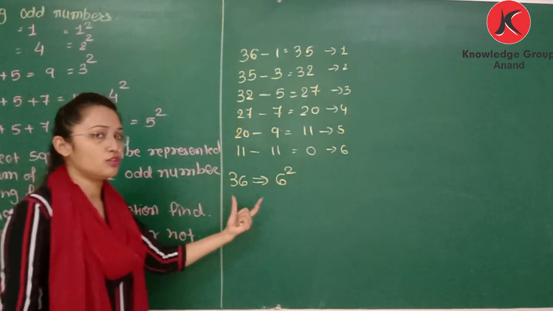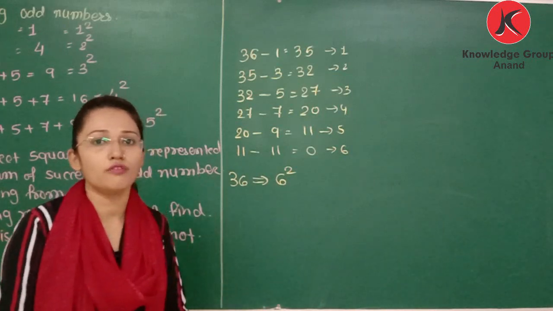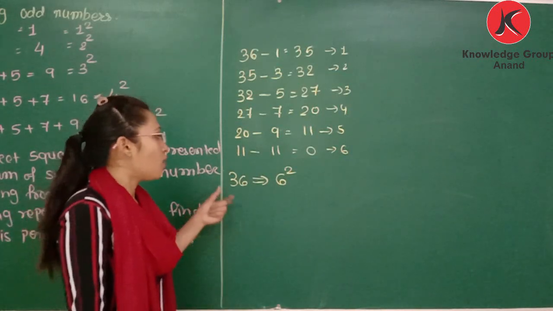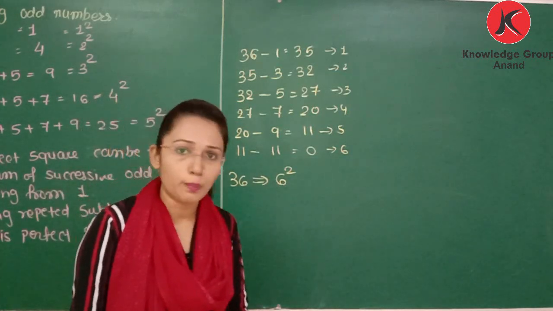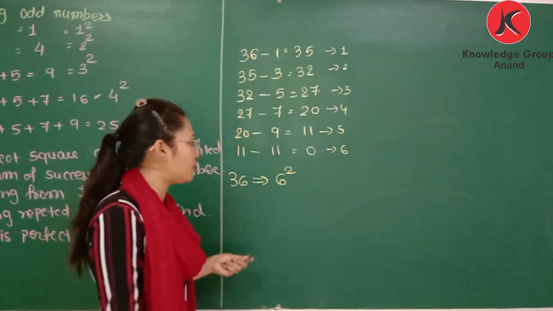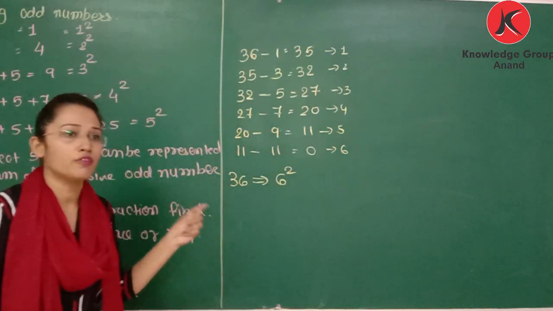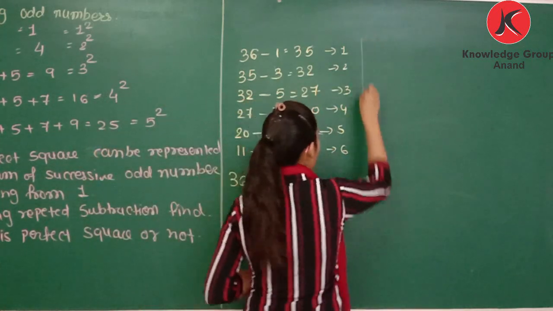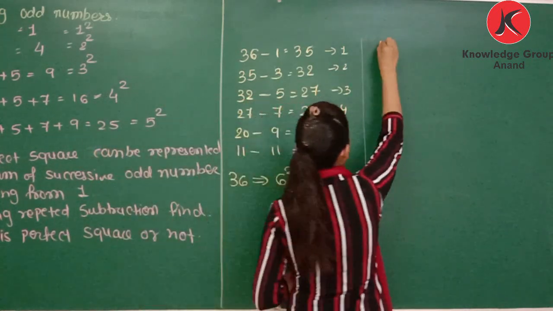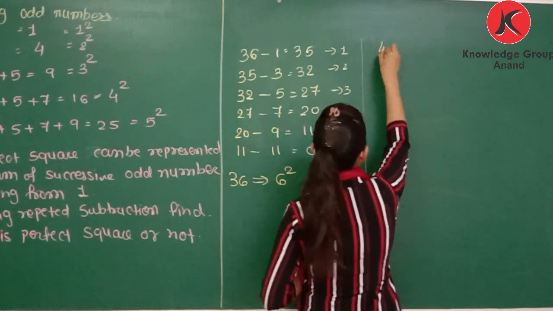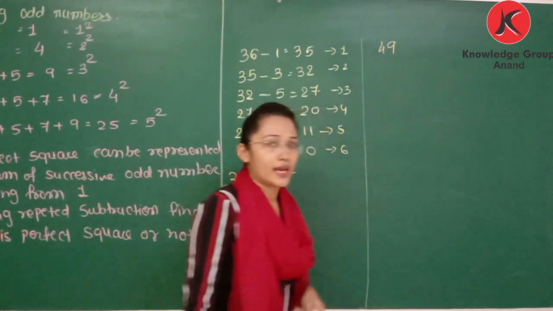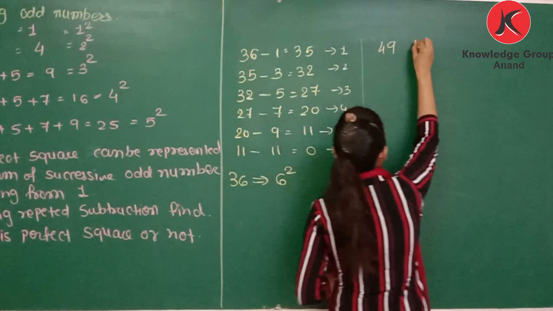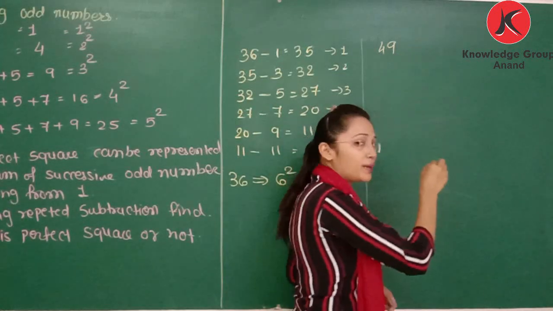So you can find whether a number is a perfect square using repeated subtraction of odd numbers, and we can also say that every perfect square number can be represented as a sum of odd numbers. One example, let's say 49. Is 49 a perfect square, using repeated subtraction?